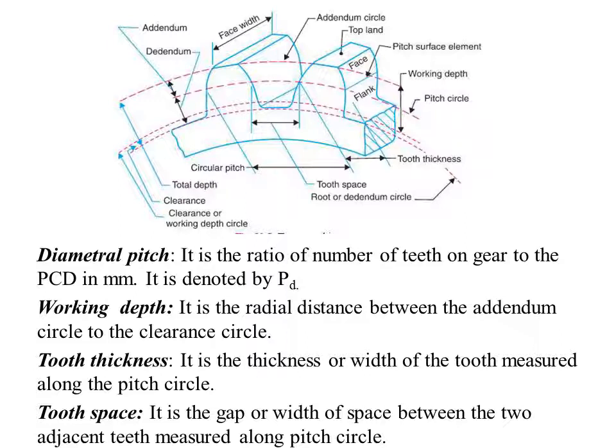Next, tooth space. It is the gap or width of space between, this is what we call tooth space, from this point to this point. It is defined as the gap or width of space between two adjacent teeth measured along the pitch circle. So I think this ends the basic definitions or basic terms that are used in gears. This question has been asked a few times in exams.